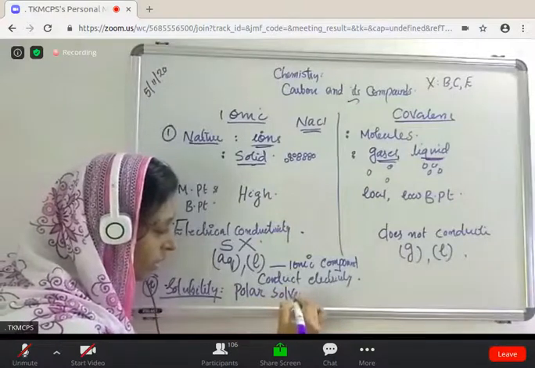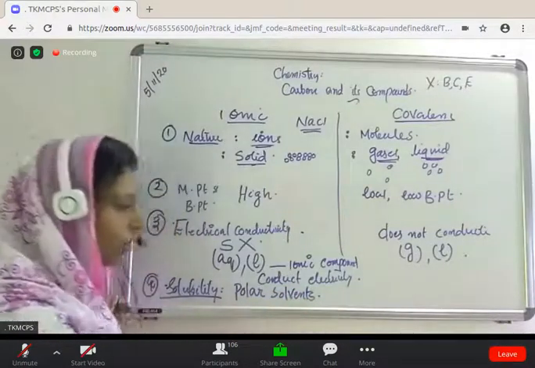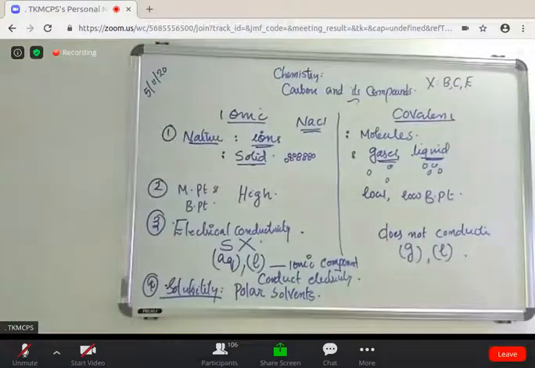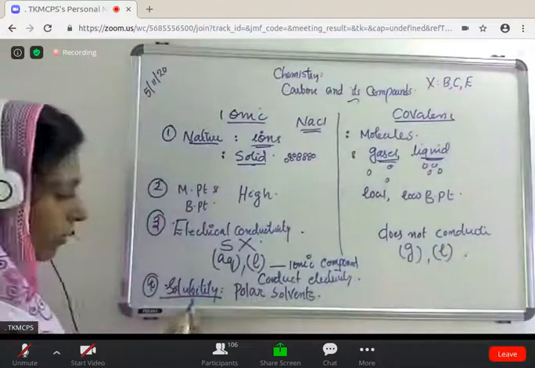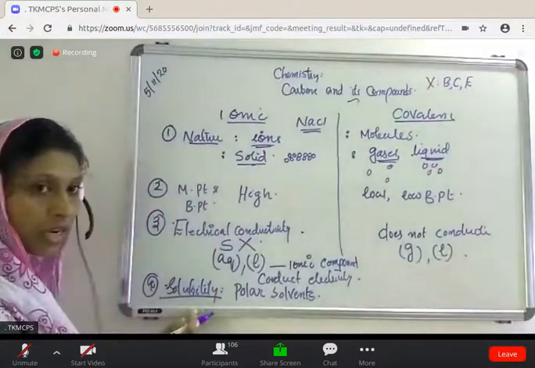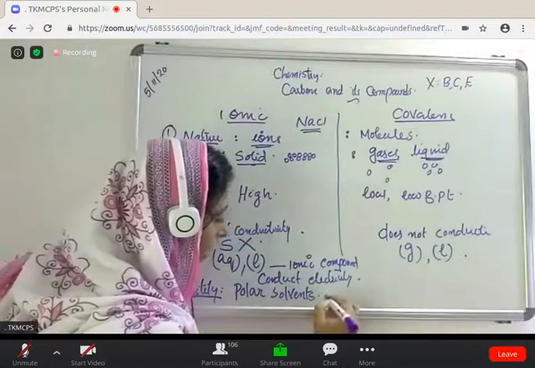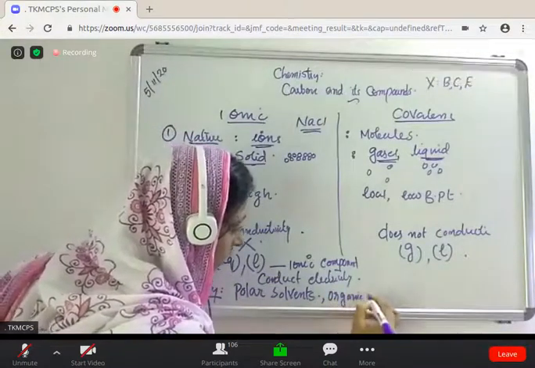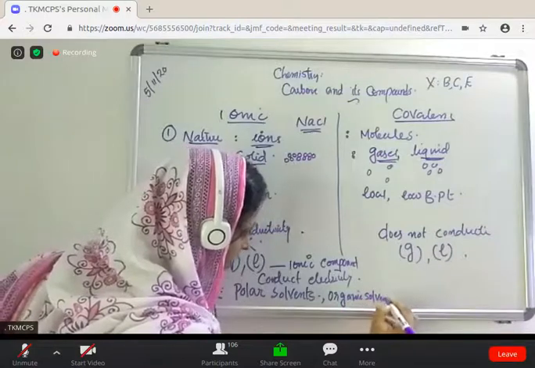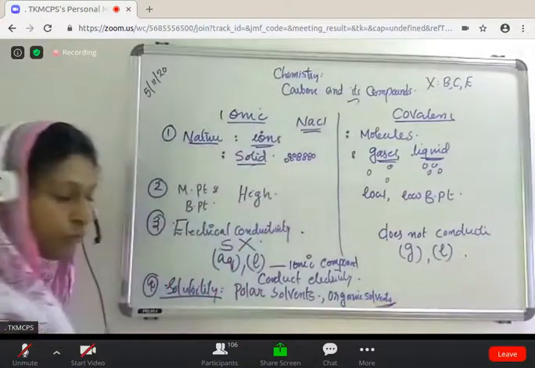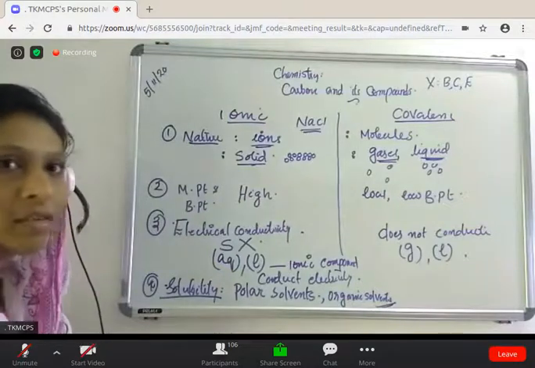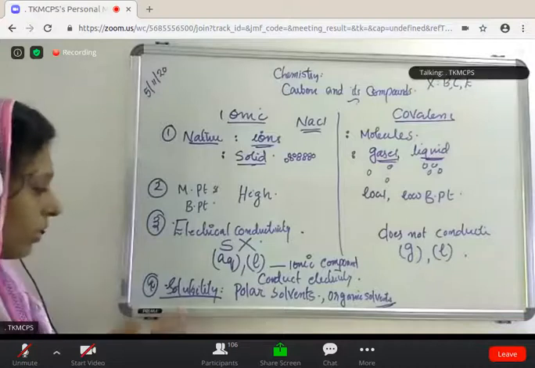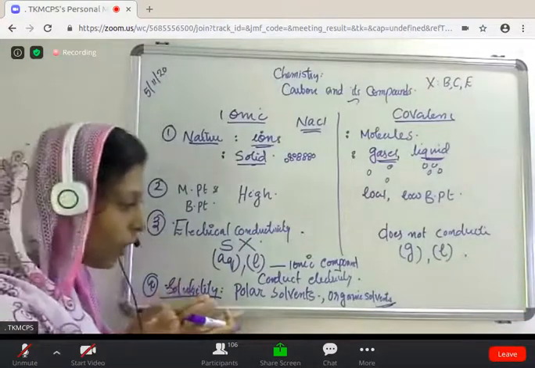But these ionic compounds are insoluble in organic solvents. Organic solvents means chloroform, benzene, etc.